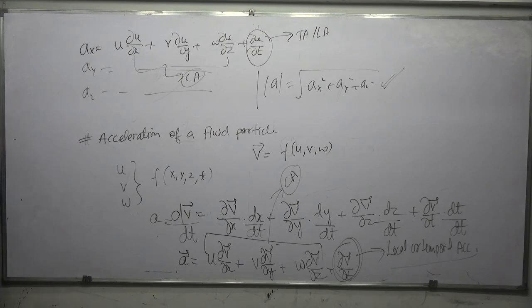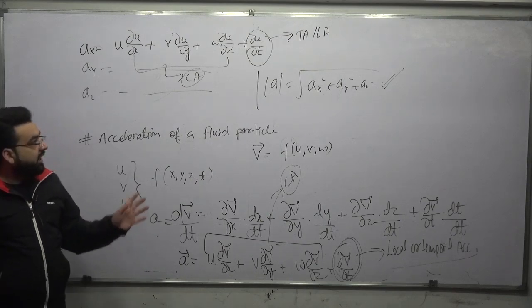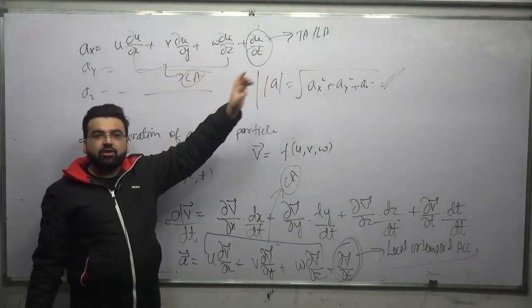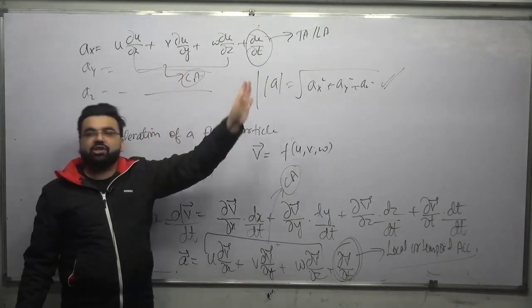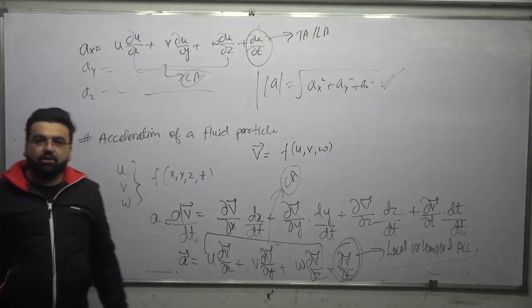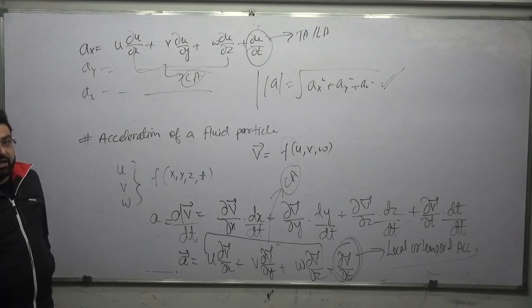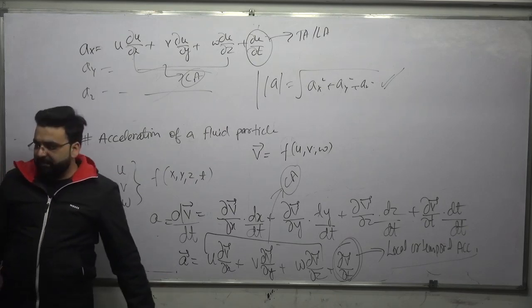And then for different types of flows, if it is a steady flow, a uniform flow, or a non-uniform flow, I have already told you what the value of the acceleration will be. If it is a uniform flow, this will become equal to 0. Steady flow, this will be equal to 0. So for a uniform and steady flow, acceleration will be 0. Everything will be 0. We also solved 2 or 3 numericals based on that.